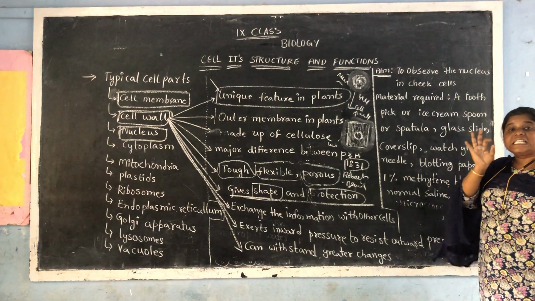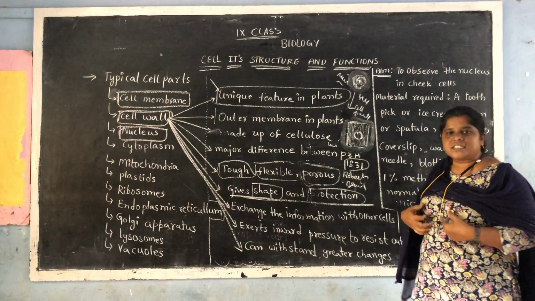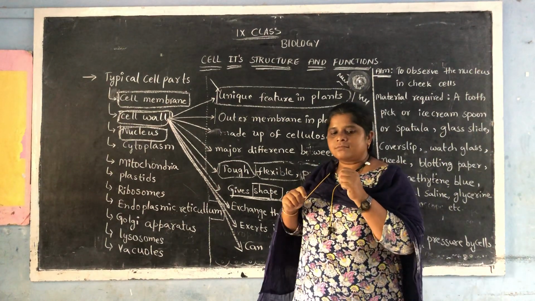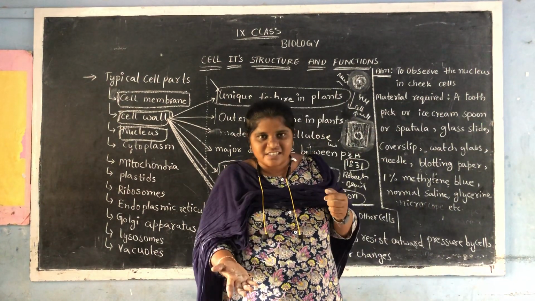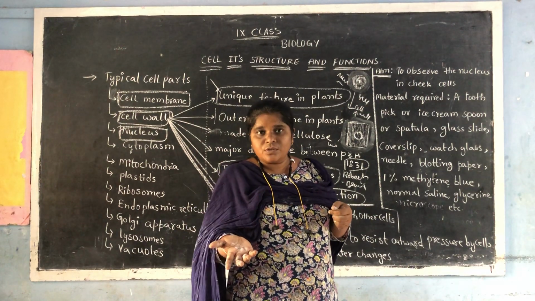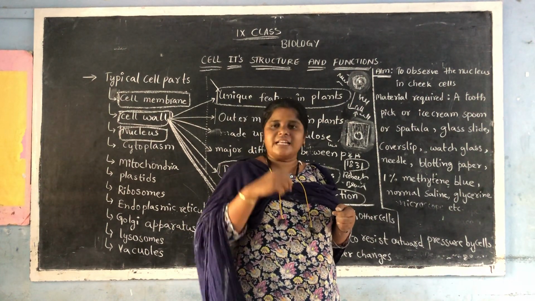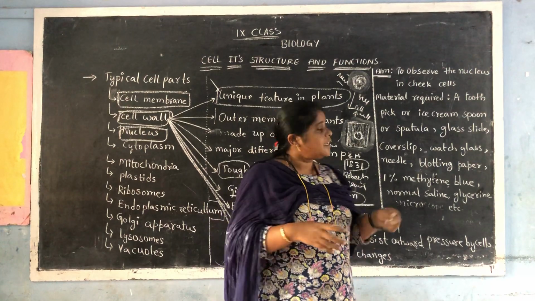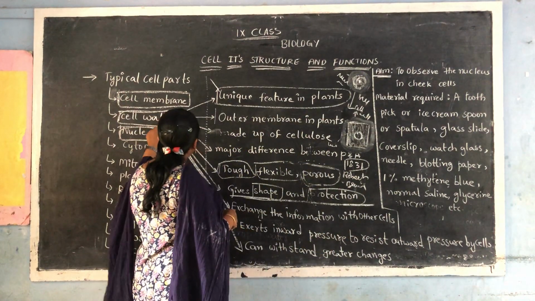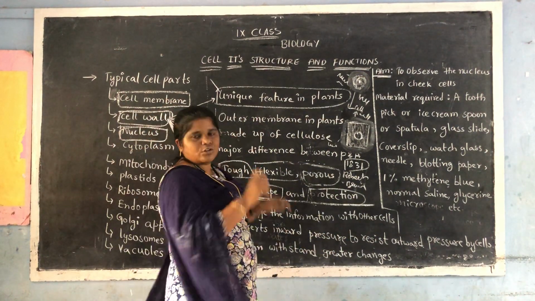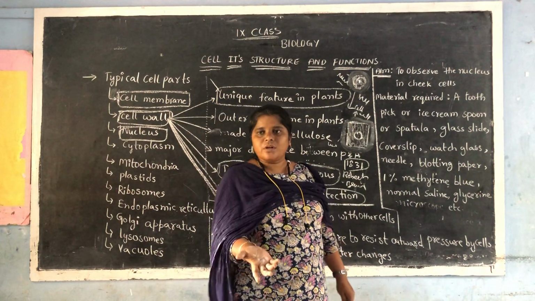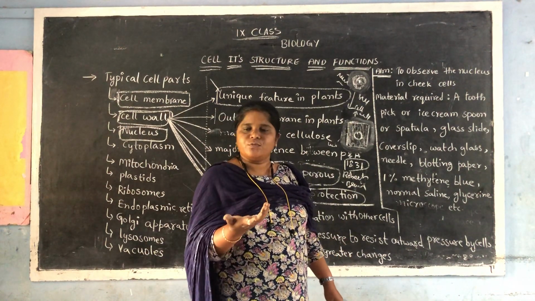present in which cell? Cheek cells. How to get cheek cells? Shall we cut the cheek? No. How can we get cheek cells? How can we observe the nucleus in the cheek cells? In the next class we will discuss. So keep studying the functions of the cell wall, the cell membrane and the structure of the nucleus. The experiment on the nucleus will be explained for you in the next video. Thank you.